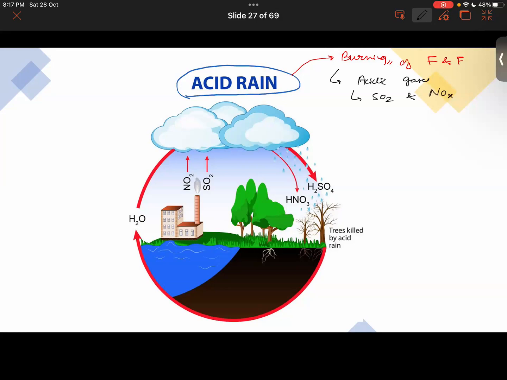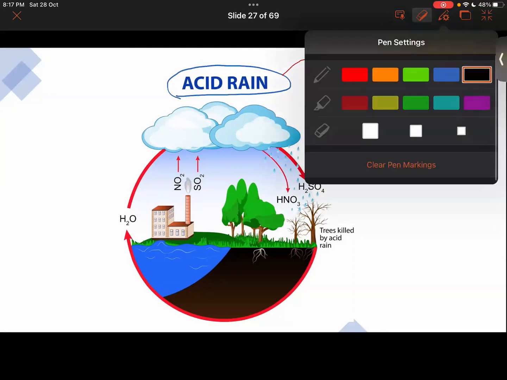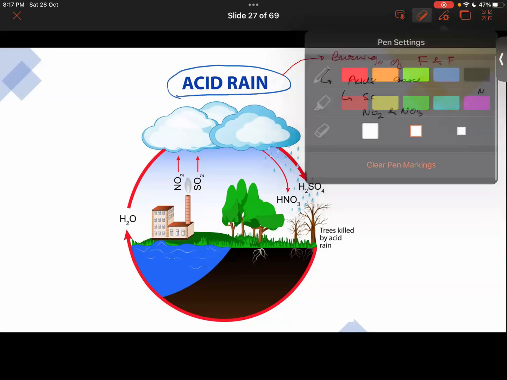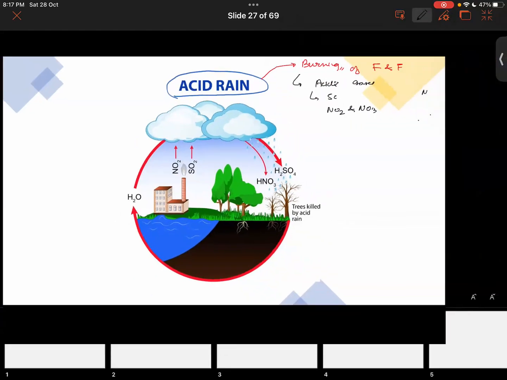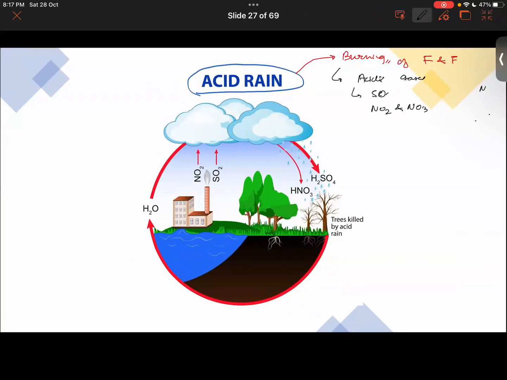So I have written NOx because it could be NO2 or it could be NO3 also. Which is nitrate and which is nitrite? Just a moment. Okay, it's not working properly. So I said that SO2, NO2, and NO3 could be produced.